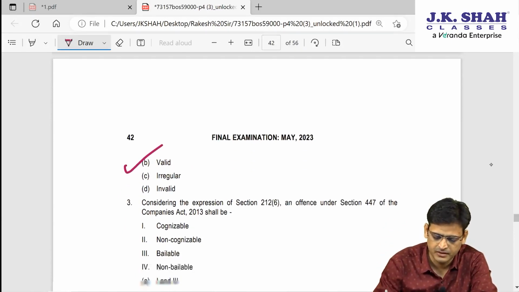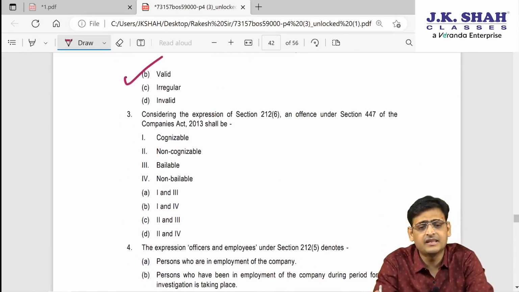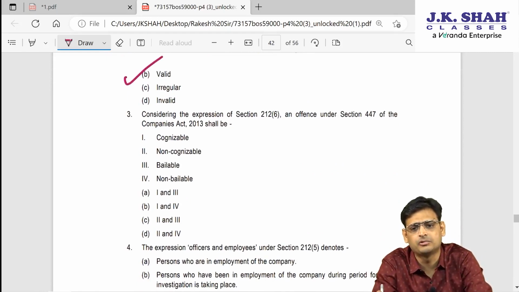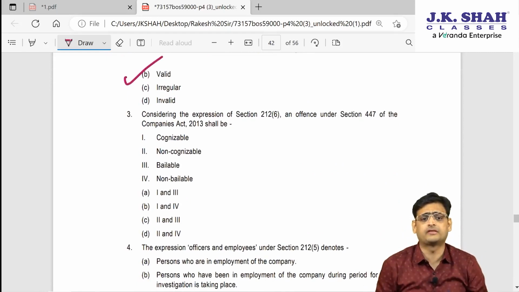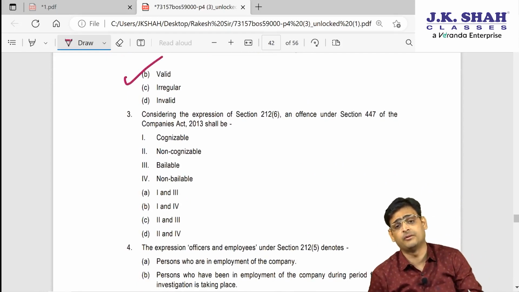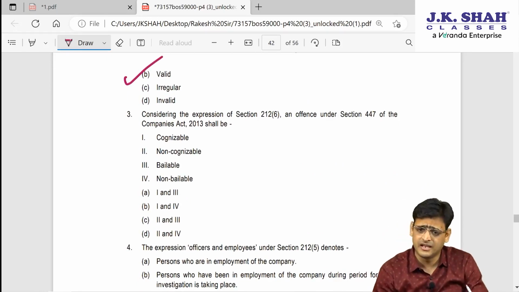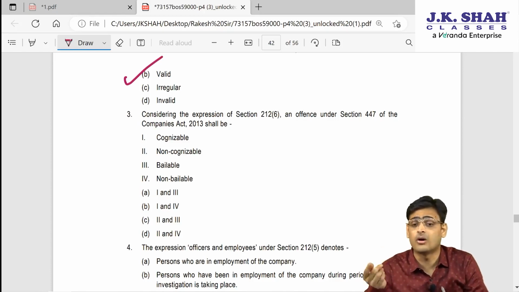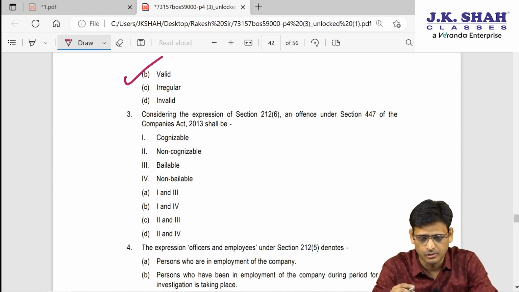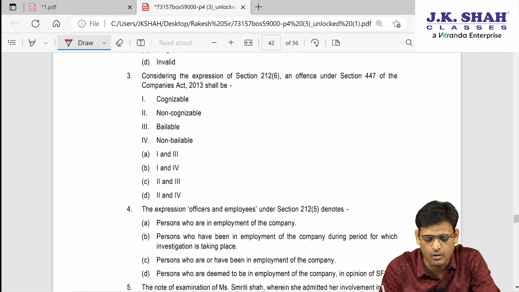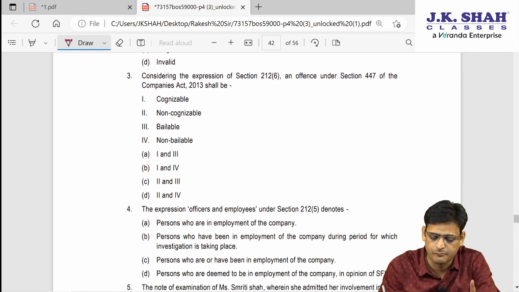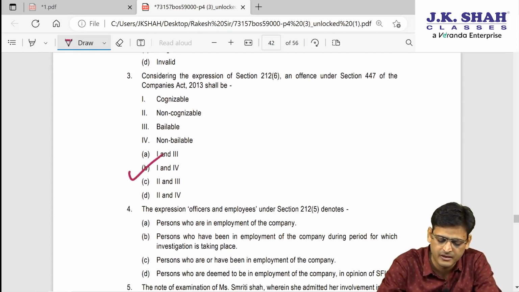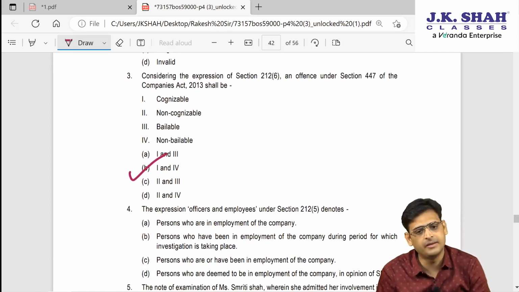Now next, they are saying, considering the expression of 212(6), an offence under section 447 of the Companies Act 2013 shall be what? This we have also studied in PMLA, also in 212. Tell me, the offences mentioned under 212(6) are what? The offences are cognizable and non-bailable. So in this case, can I say the offences are cognizable and non-bailable? So it's points 1 and 4. So 1 and 4 is B. So the third answer will be B.